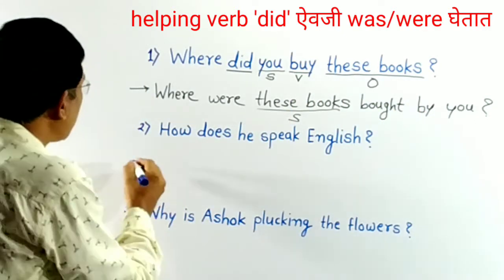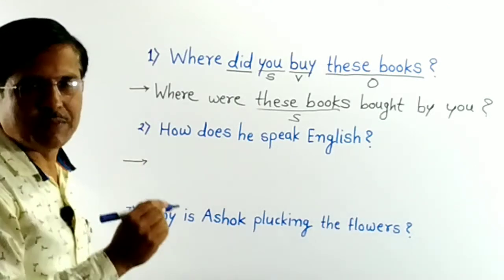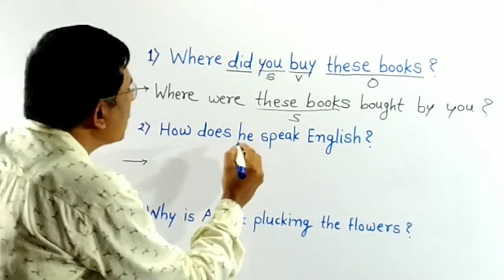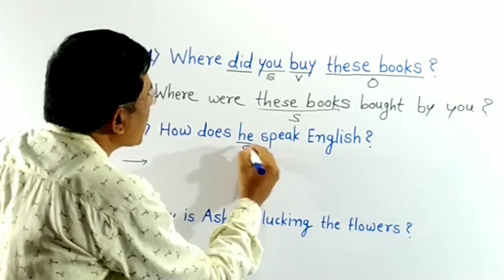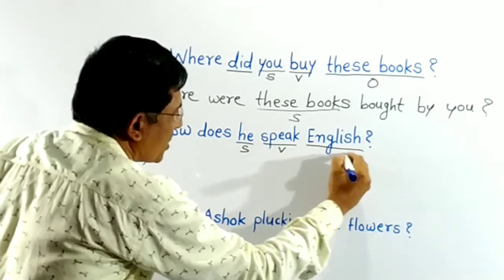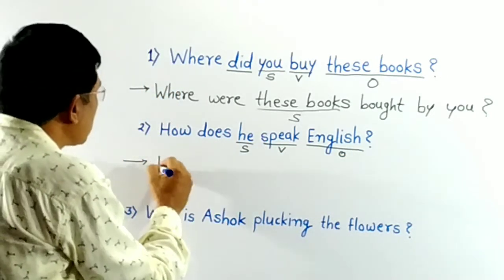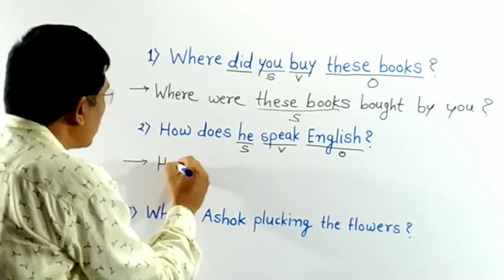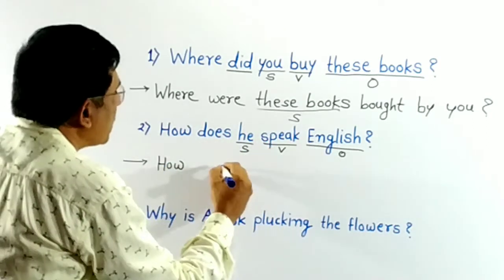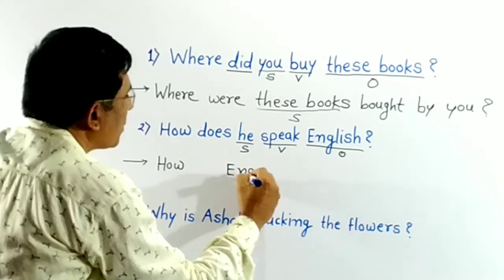Now let's take next sentence. First underline subject, verb, object. He is subject here, speak is verb, English is object. Write WH word as it is, how. Then take here English, object becomes subject.